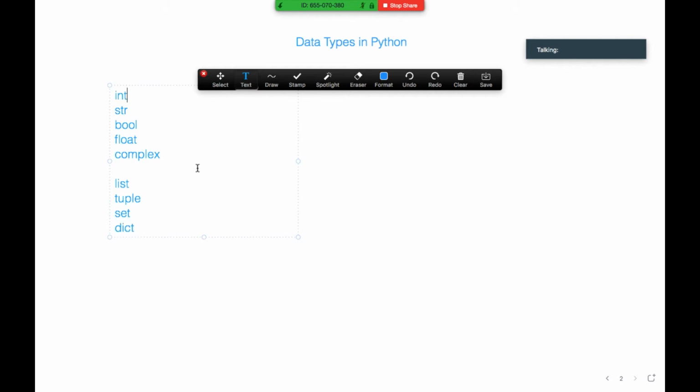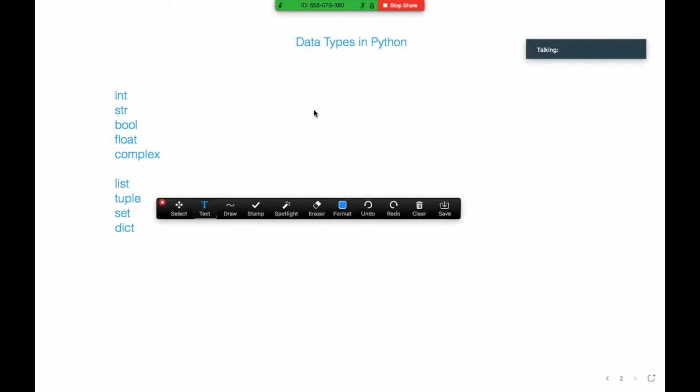So x equal to 10 means it's an integer, x equal to Tom, here x is a string. x equal to true means it is a boolean type.